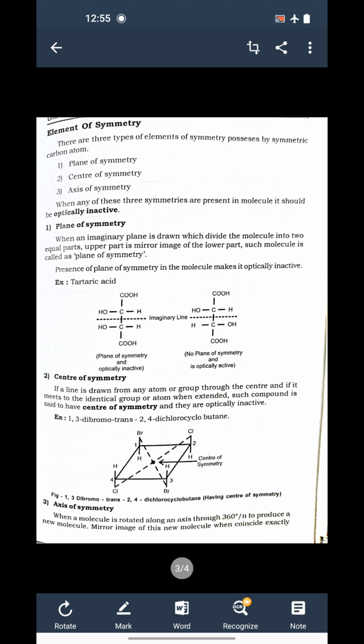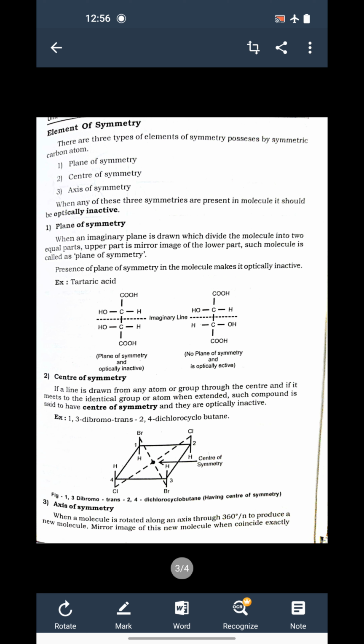So this is about the plane of symmetry. Now the second symmetry is called the center of symmetry. We have an example here, it is a cyclobutane, meaning 4 carbons in a cyclic manner. More precisely, we can see these substitutions here.